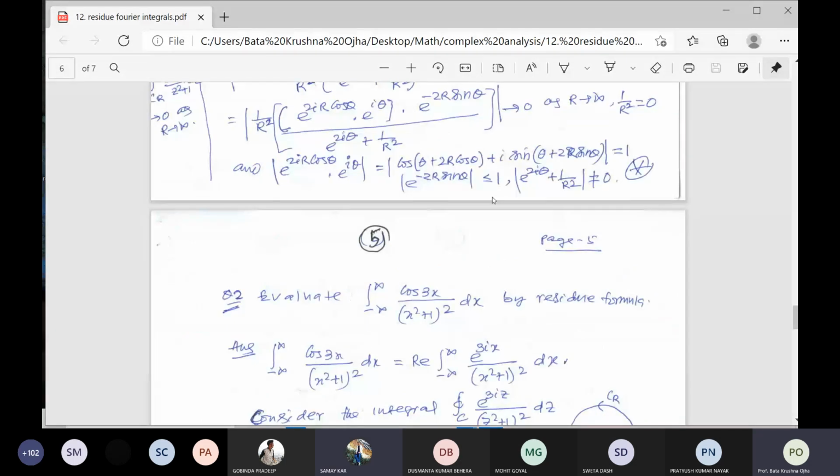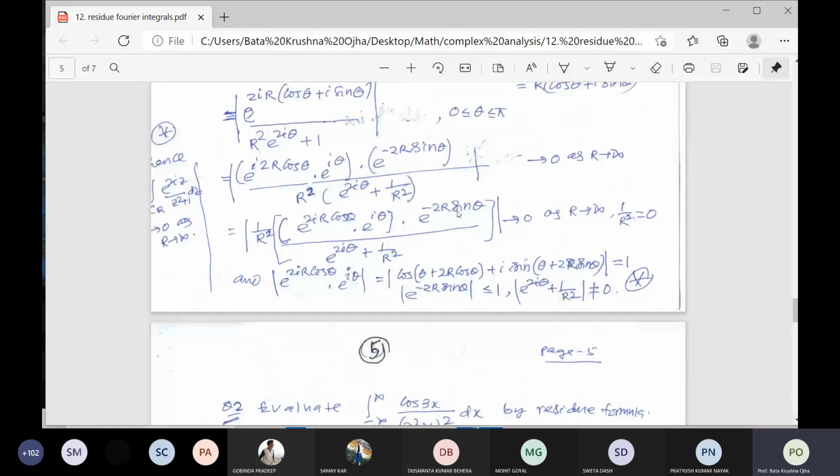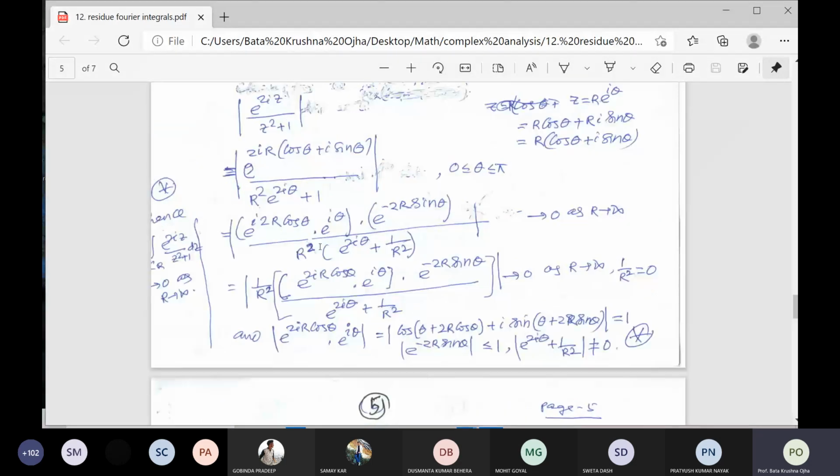Sir, from where does that e to the i theta come? Why am I writing e to the i theta here? It comes from dz.